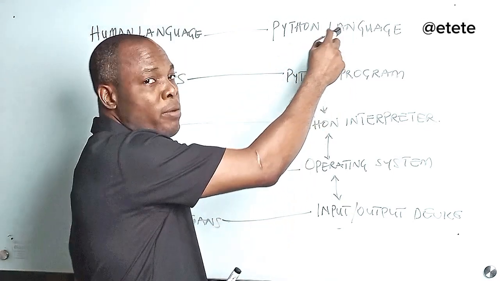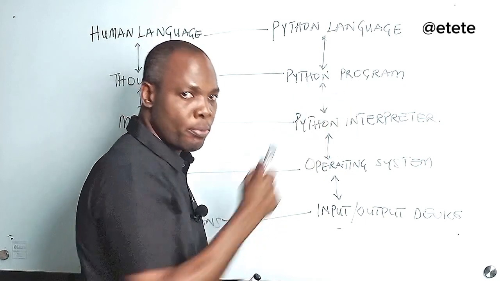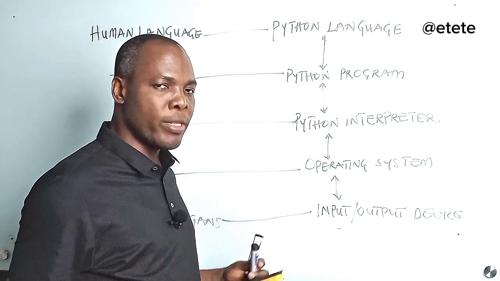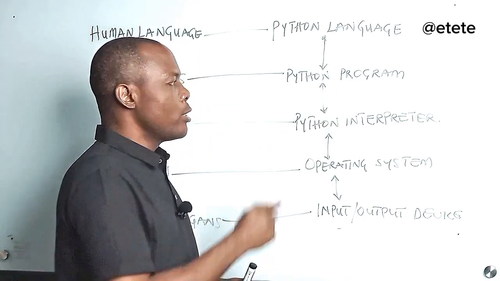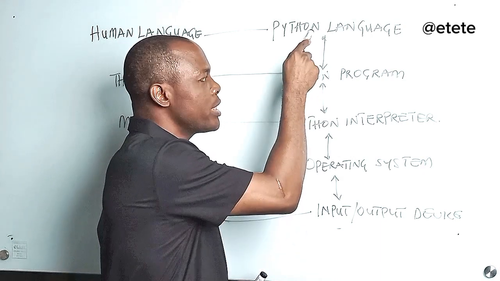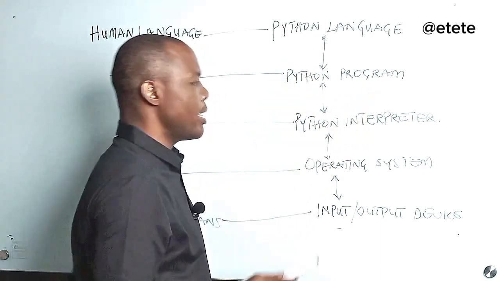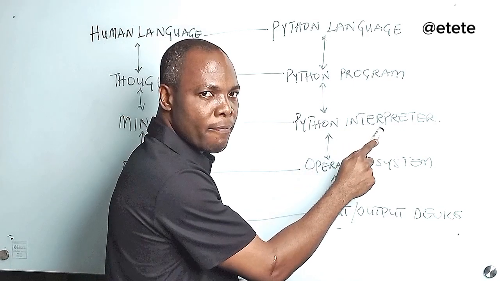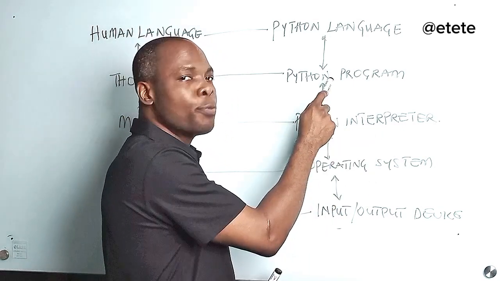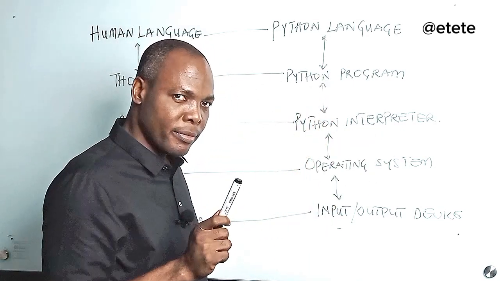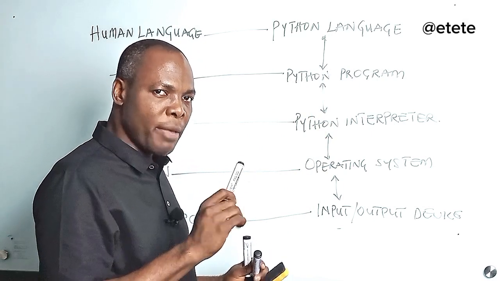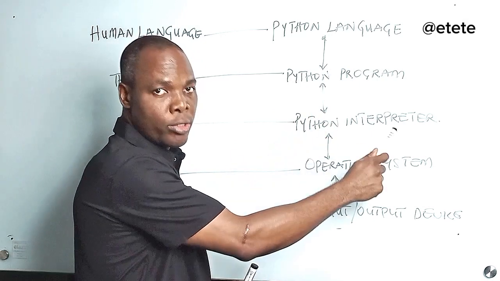From the Python language, you create the Python program, the code that you write, which is what we've been writing. So we have been writing code using this language to write this program, right? And then there is the interpreter that is going to read this program line by line. Whatever instruction the interpreter encounters, it is going to execute it.